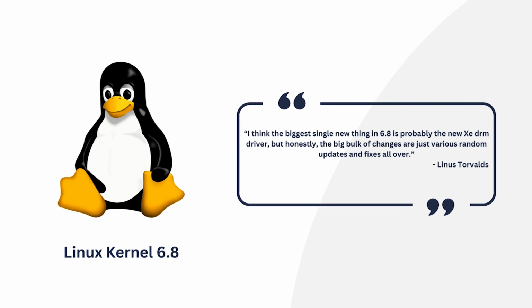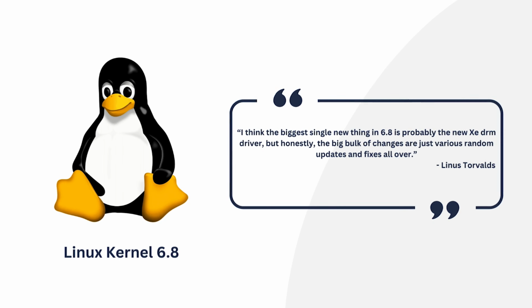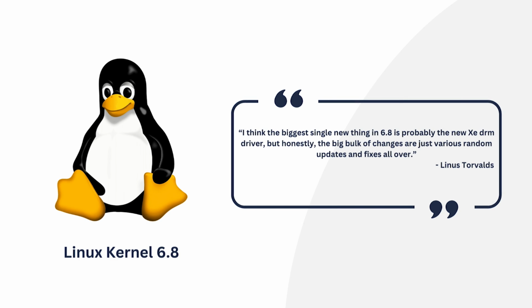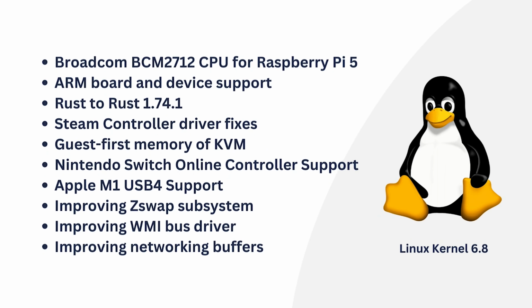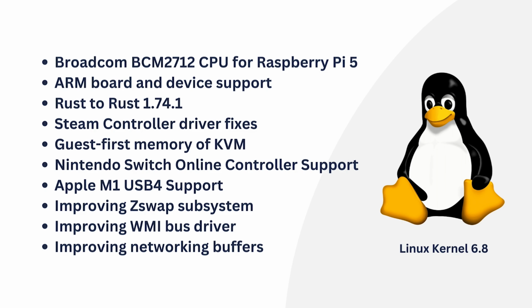The biggest update to this version is the new Intel Xe DRM driver, a game changer for supporting future graphics cards and providing a performance boost for Intel GPUs. Linux Kernel 6.8 introduces support for the Broadcom driver for Raspberry Pi 5. This release also includes ARM board and device support, upgrade of Rust toolchain to Rust 1.74.1, driver fixes for Steam controller, guest-first memory of KVM, support for Nintendo Switch Online controllers, and Apple M on USB 4. It also brings improvements to the ZSwap subsystem, WMI bus driver, networking buffers, and many more.